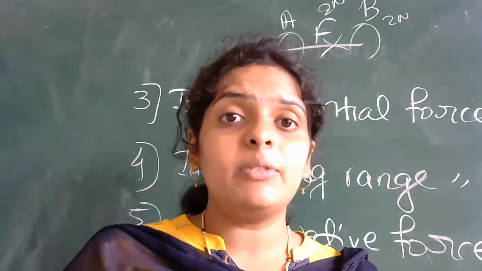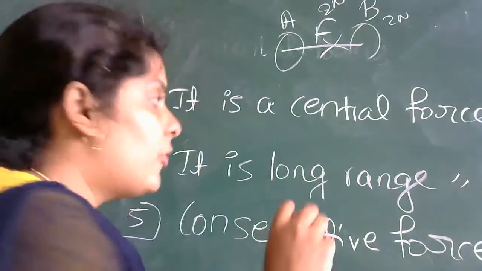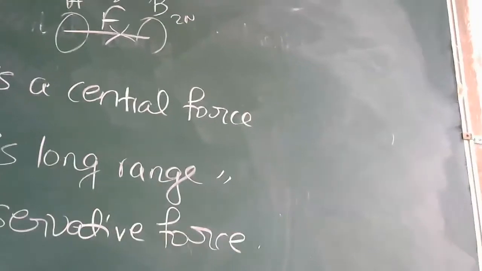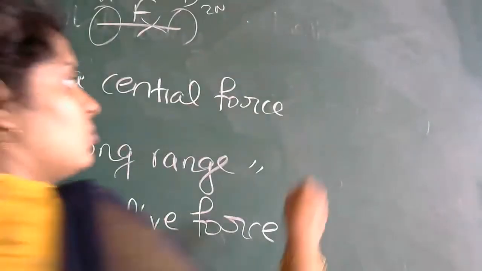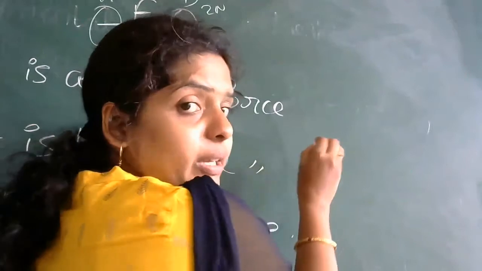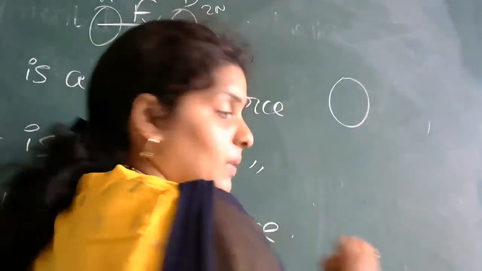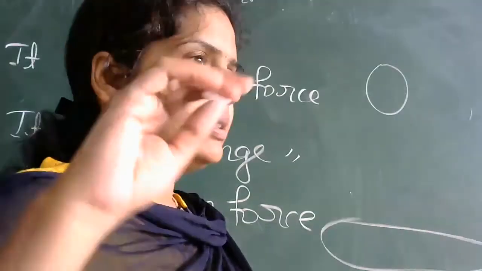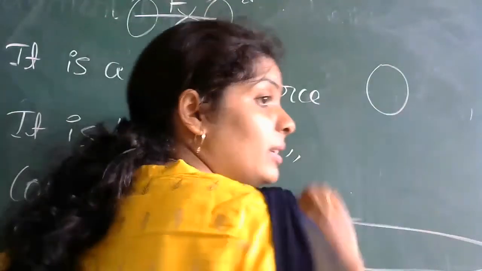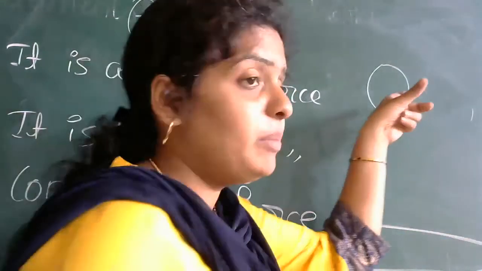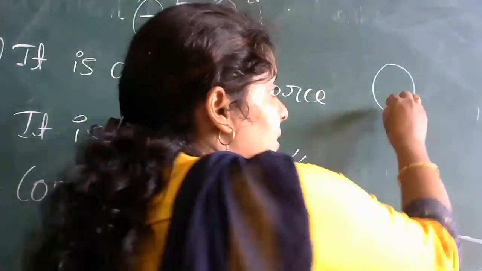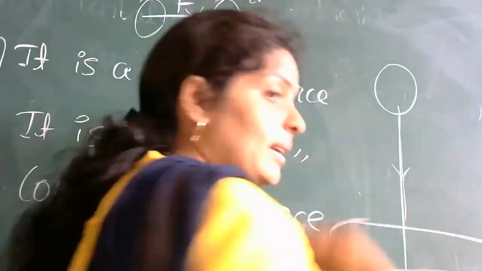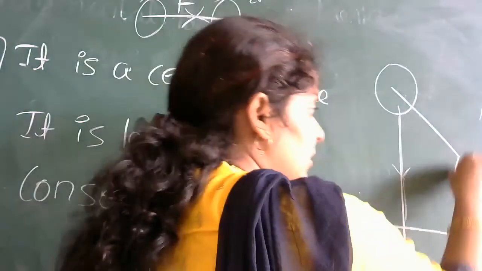What do you mean by conservative force? See, for example, wait, I'll explain. Here I can take the example. One ball is there. Suppose here is your earth, just imagine. Whatever the force acting between the earth and the ball does not depend on the path followed by the ball. It may go here, then it will fall down.